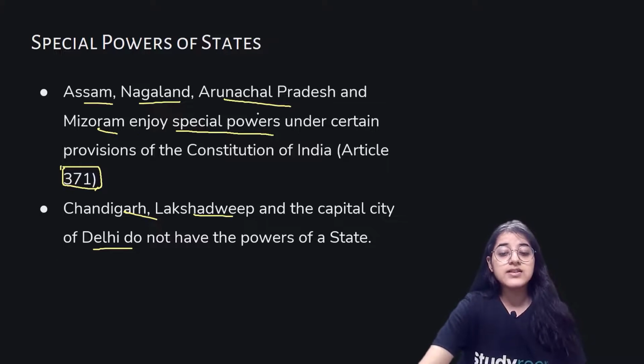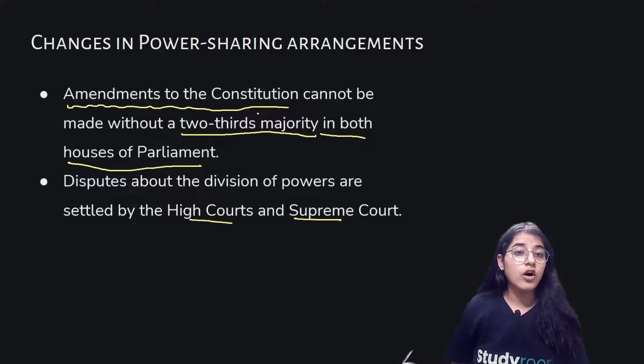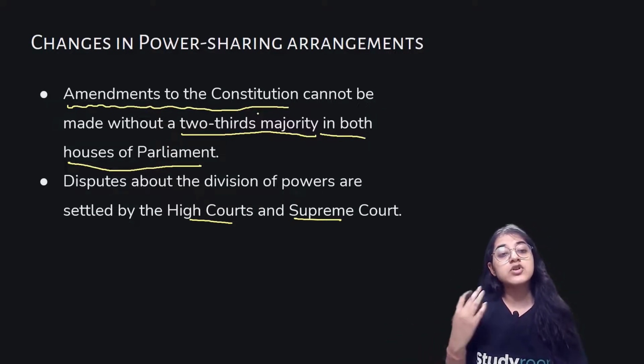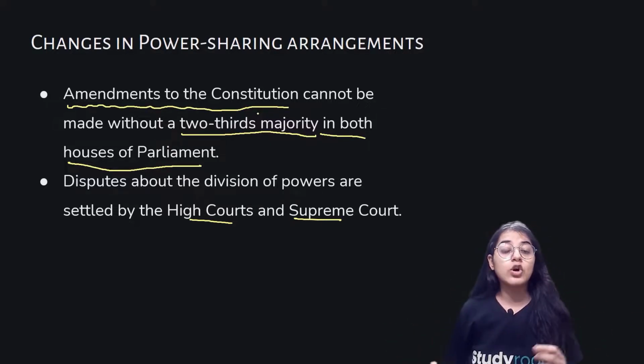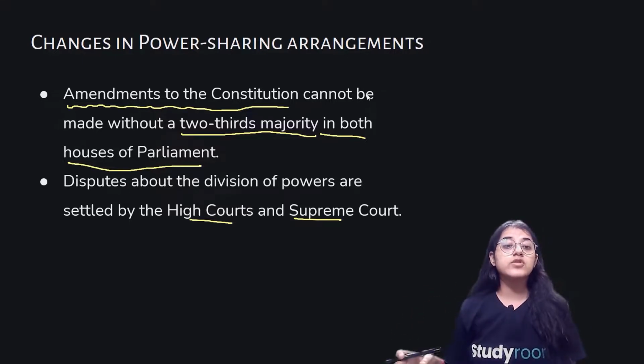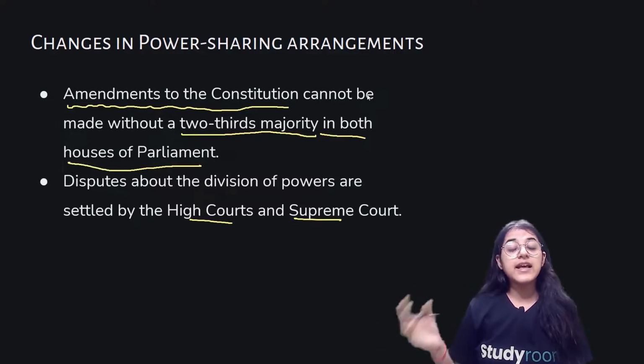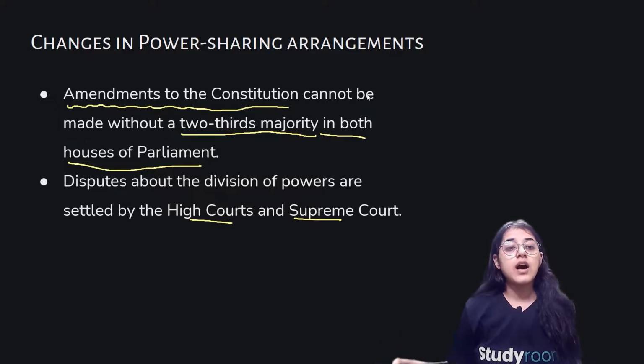So in this chapter, what we read so far, we got to know about how the power sharing arrangement occurs, with a quick revision of what happened in Belgium and Sri Lanka. Then we got to know what federalism is, how India is a federal country, and how federalism is practiced within our country. Then we learned how the powers are distributed at different levels of the government, like the state and the central level. Then the concurrent list, and the residuary list for those subjects not included in the lists.